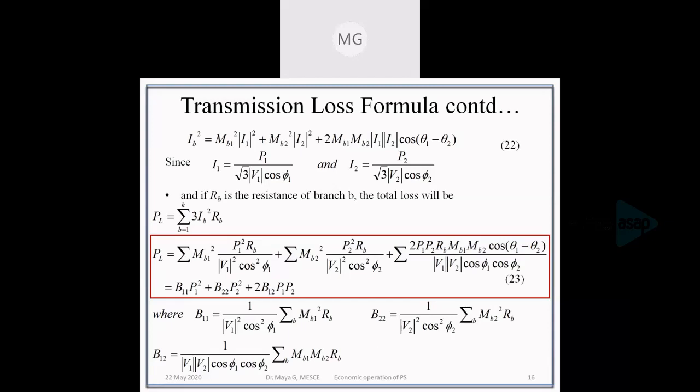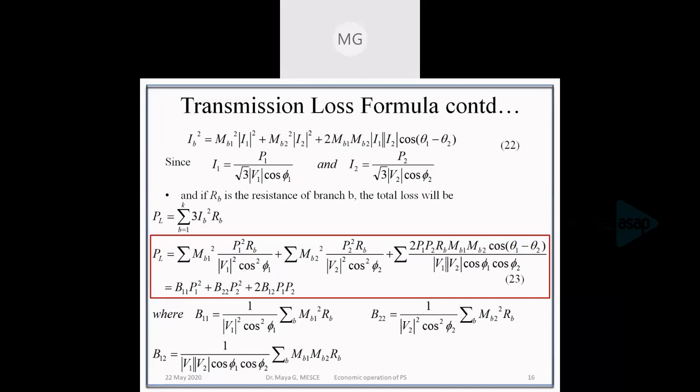So that concludes the economic operation of power system. We had discussed optimal scheduling with losses and without losses, as well as the transmission loss. There is a portion that remains, which is unit commitment.